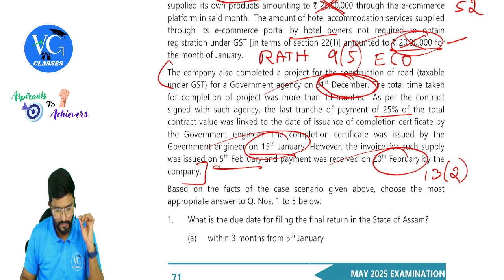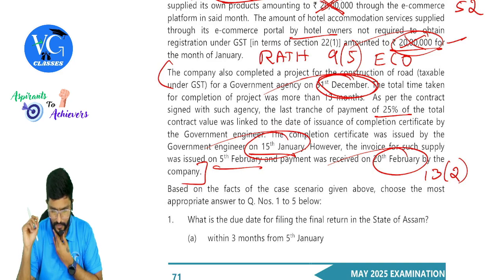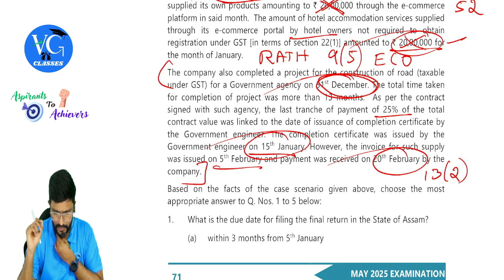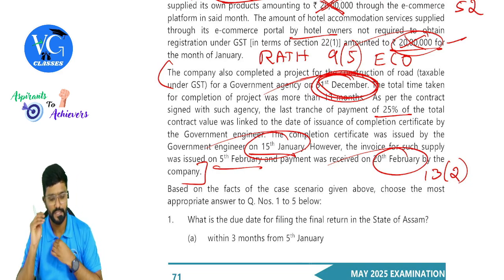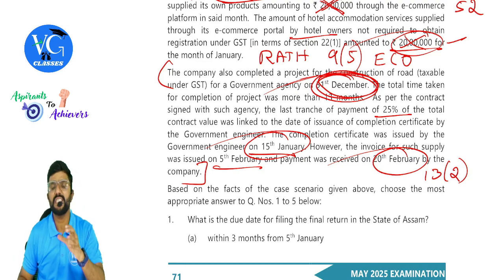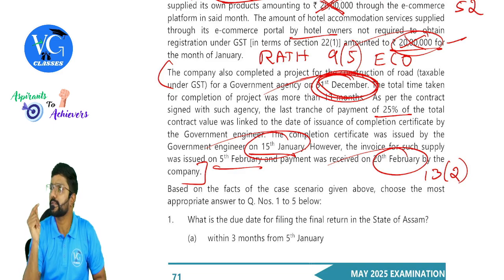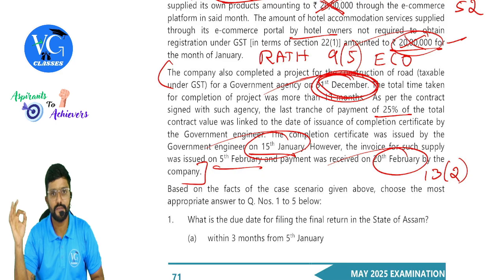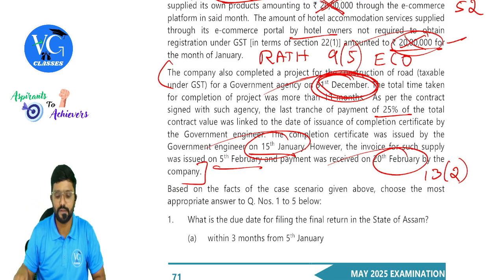The total time taken for completion of project was more than 13 months. As per the contract signed with such agency, the last tranche of payment was linked to the date of issuance of completion certificate by the government. The completion certificate was issued by the government engineer on 15th. However, the invoice for such supply was issued on 5th February. Actually, if you ask me, time of supply would be 31st December, because when invoice is not issued within the due date, the time of supply is the date of completion of service or the date of payment, whichever is earlier. So we will take 31st December or 20th February, whichever is earlier.